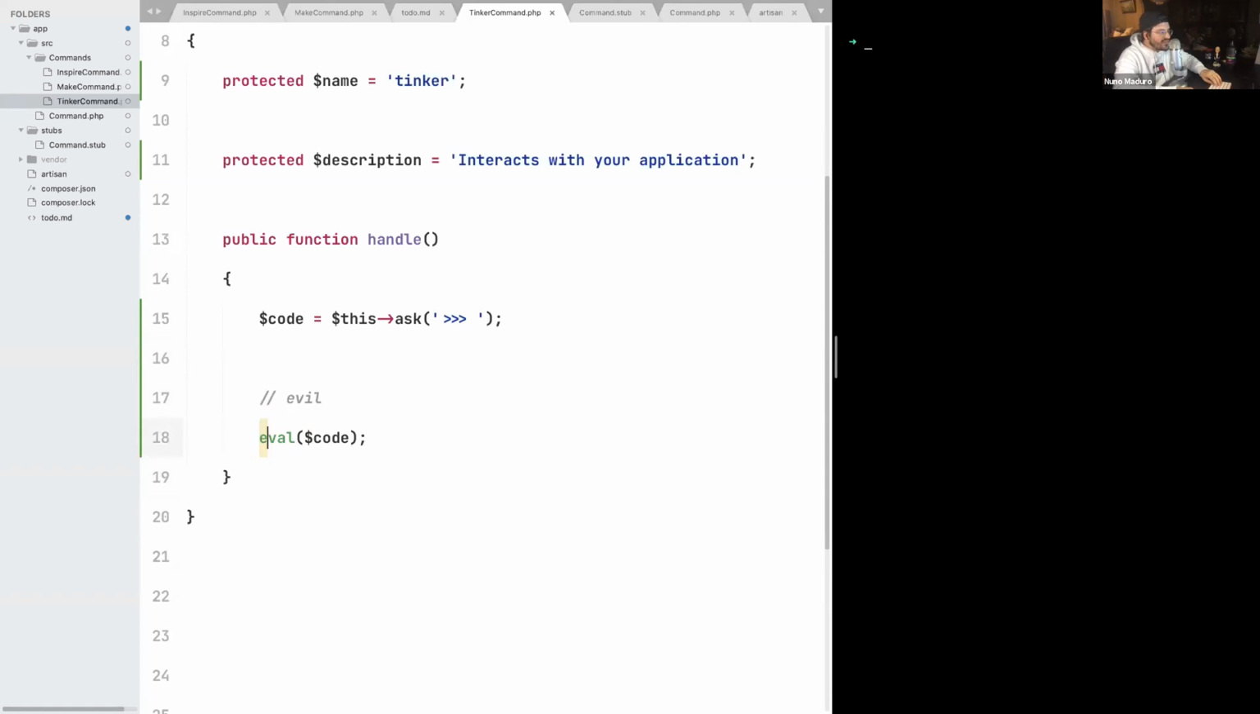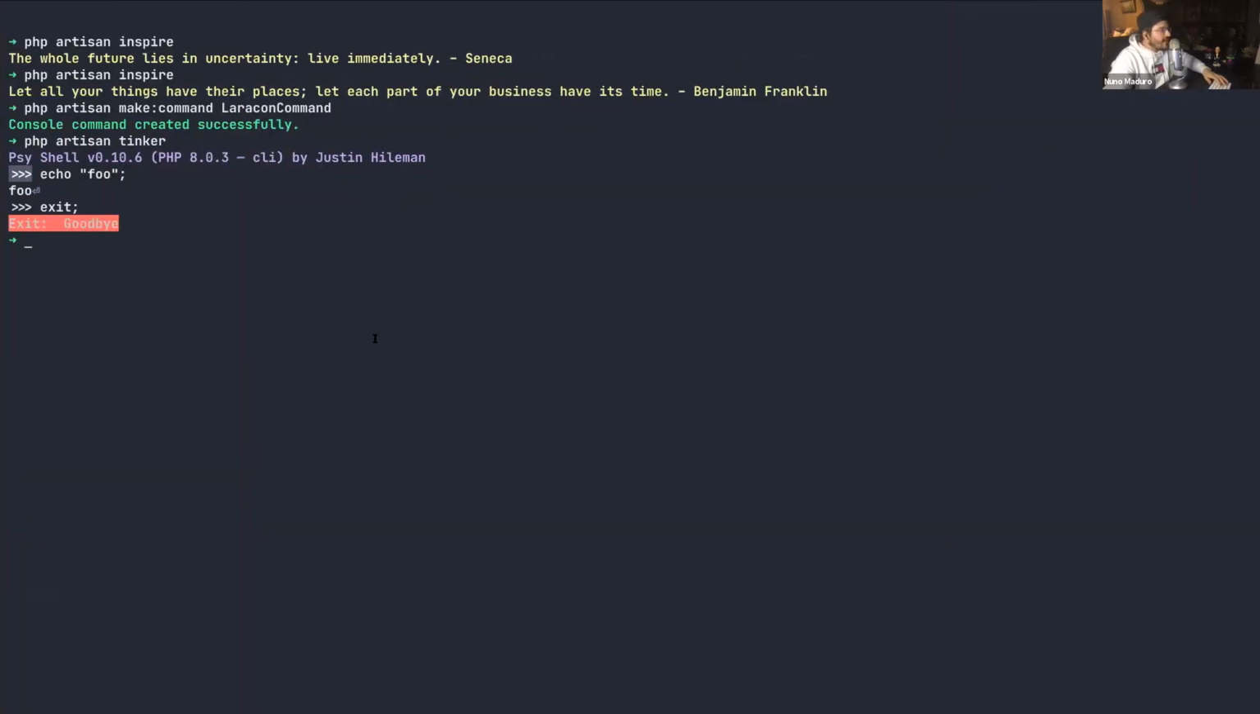Meaning that once you call eval and then you pass the code itself, we can already type PHP Artisan Tinker, type echo foo, and then we see foo printed on the terminal. So this function evaluates code at runtime, which is exactly what Tinker is doing behind the scenes. And the next step is actually keep asking for code, because when you go to Tinker, you actually are asked for code all the time until you type exit.